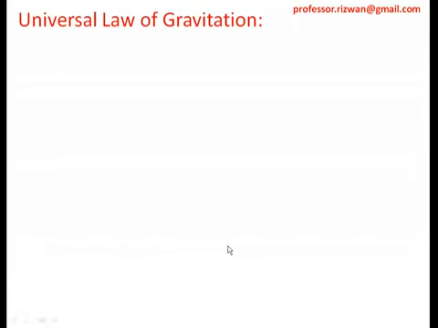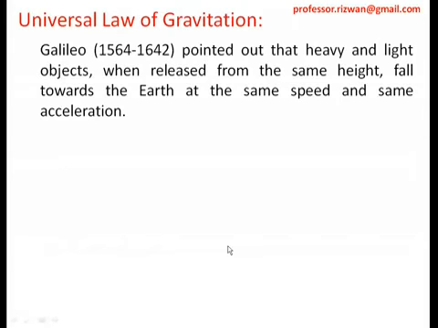Now what is the universal law of gravitation? There are a few points which we need to understand first. Galileo pointed out that heavy and light objects, when released from the same height, fall toward the earth at the same speed and same acceleration. When two objects are released from the same height, they will fall with the same speed and same acceleration.